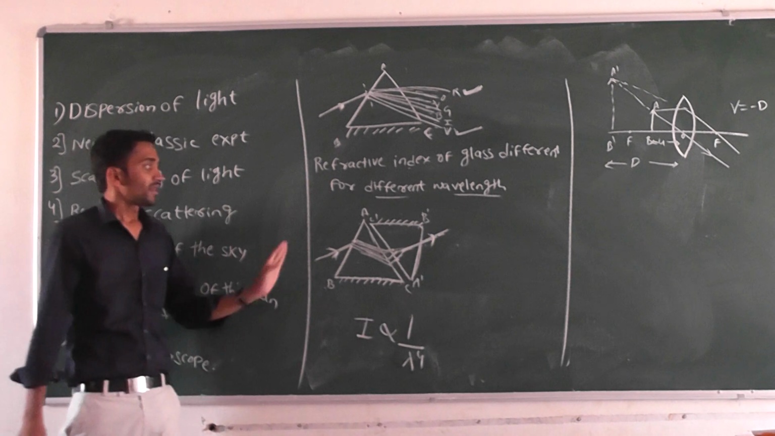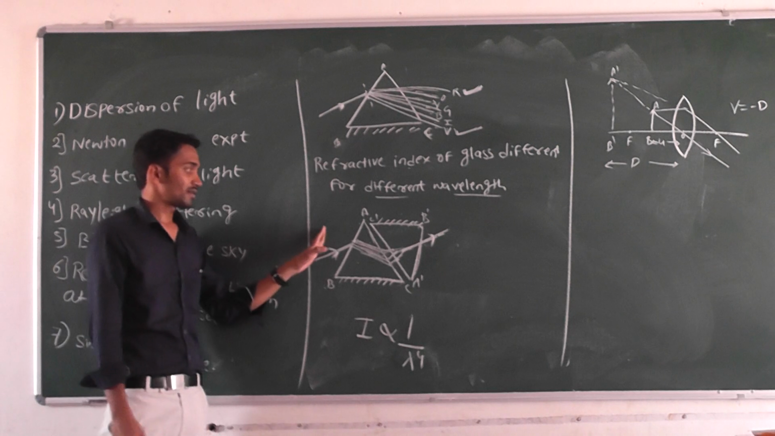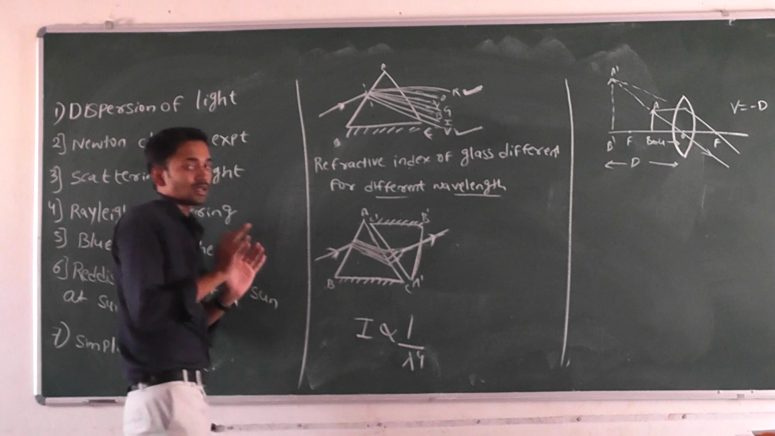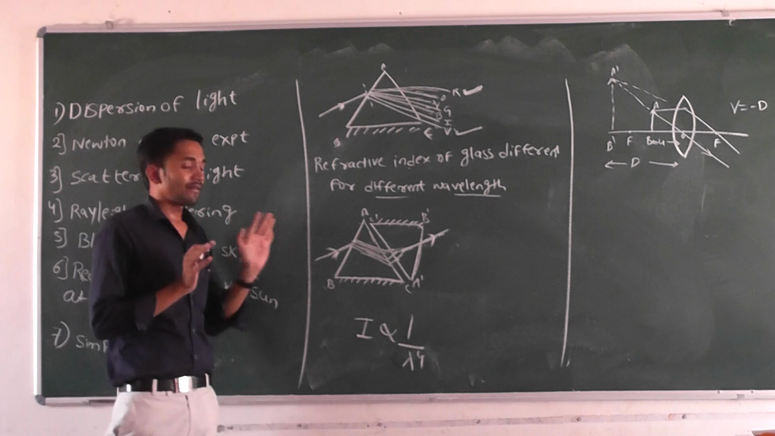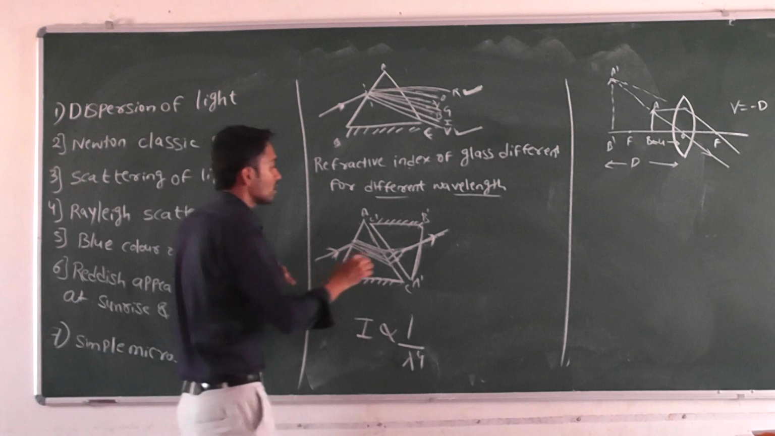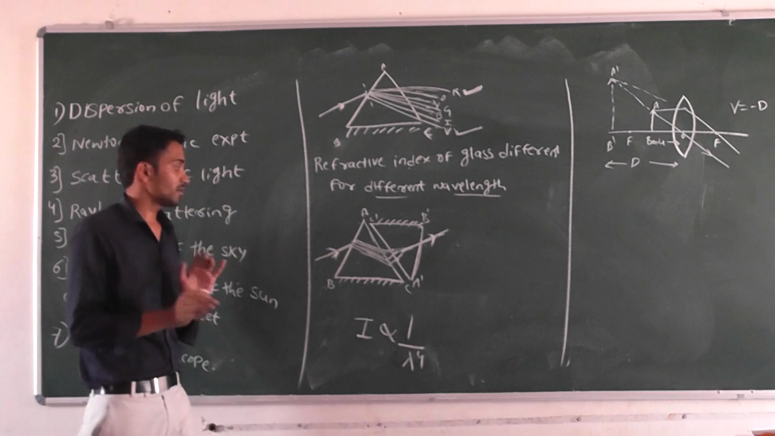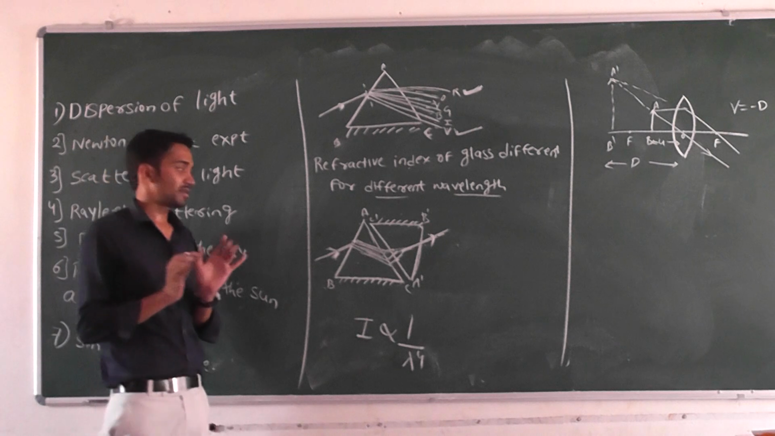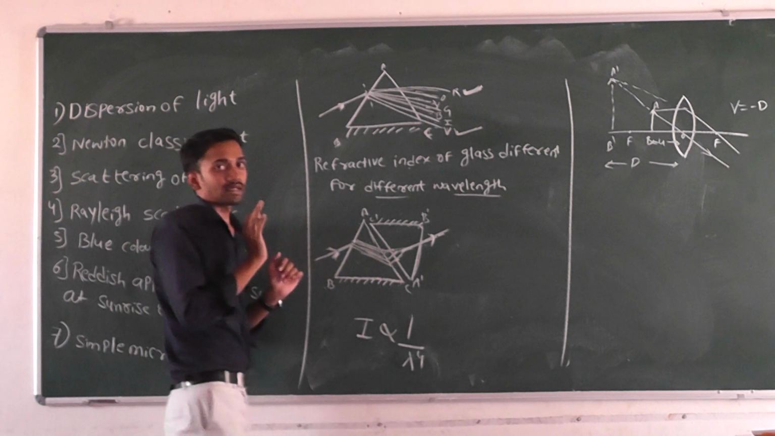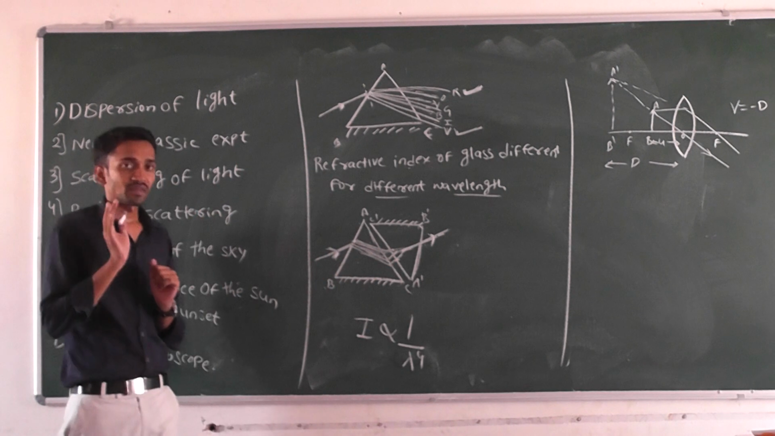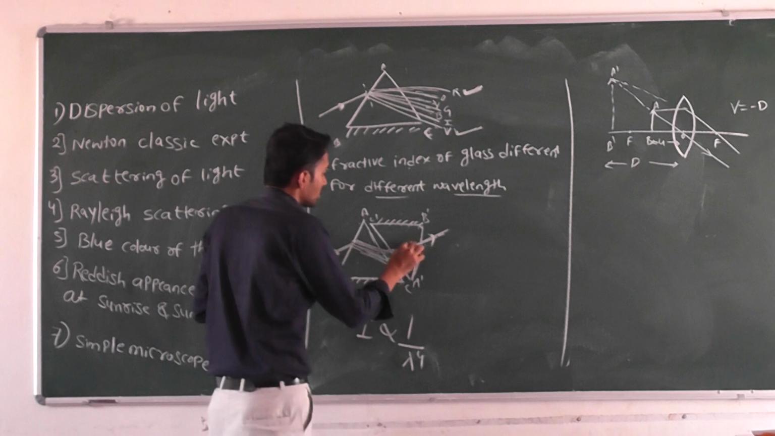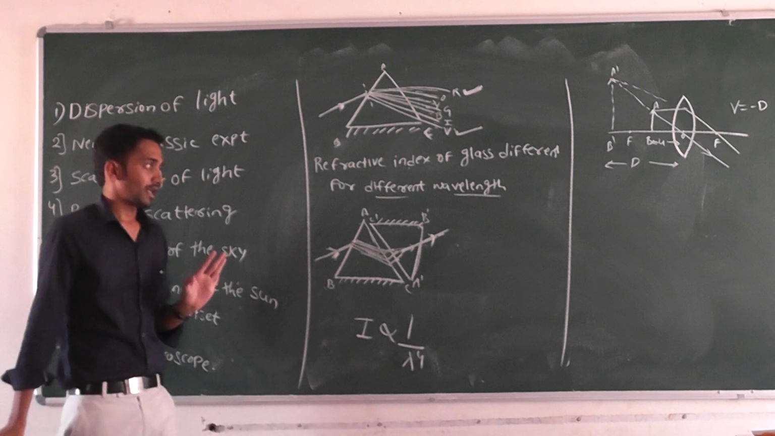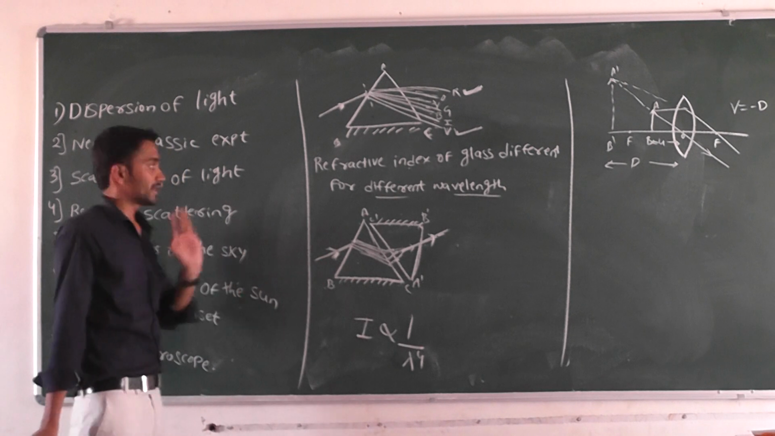What is the conclusion of this experiment? The prism does not produce the 7 colors. What is the work of the prism? The prism only splits the colors. The prism does not create the 7 colors, it only splits them. So he concluded that.